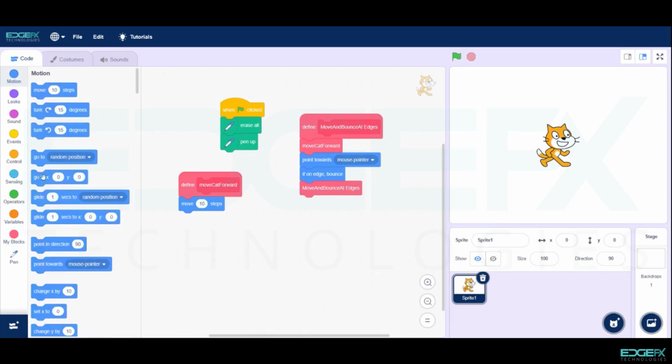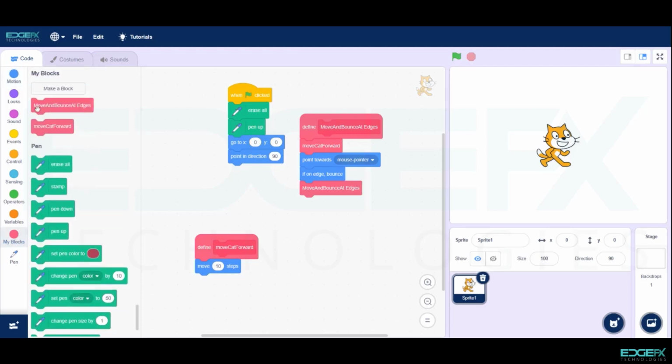Now go to Motion, drag and go to X equal to 0, Y equal to 0. Point in direction 90. Go to My Blocks and add Move and Bounce at Edges.